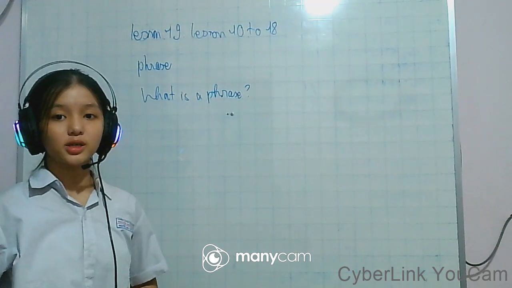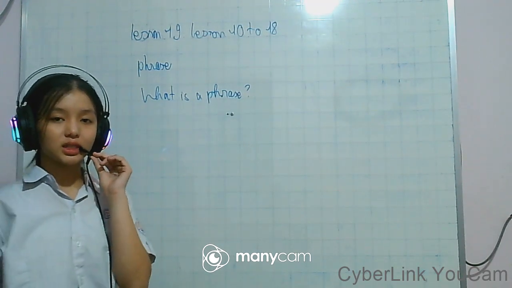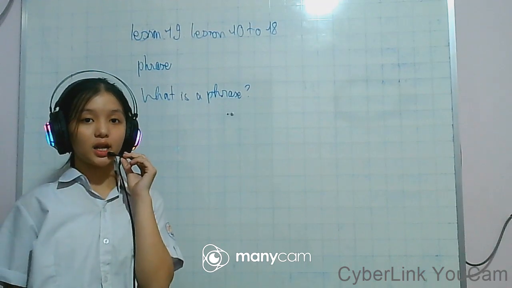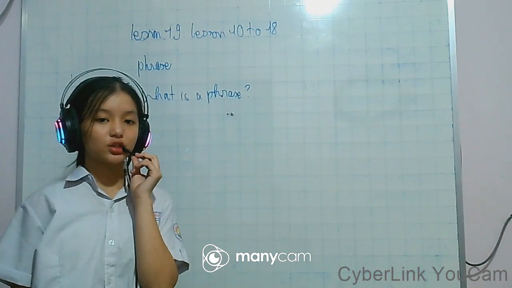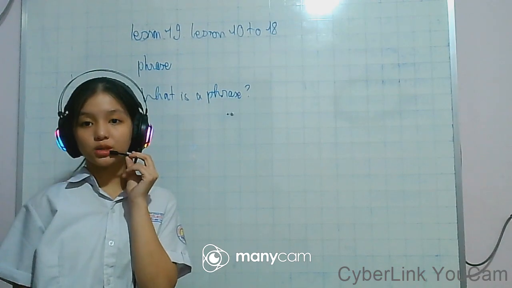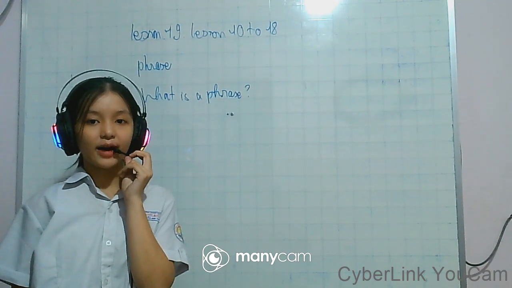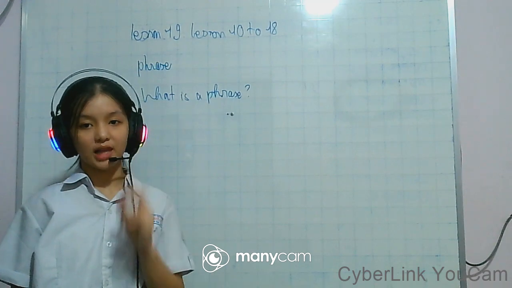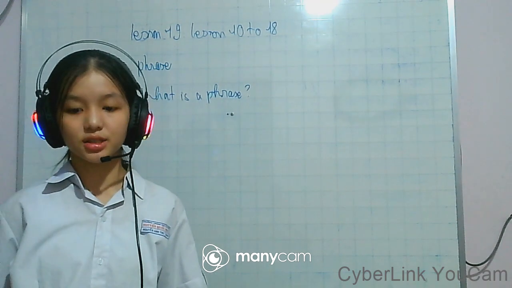What is a phrase? A phrase means a group of words that does not contain a full meaning of subject and verb. So if it has a verb, it doesn't have a subject, and if it has a subject, it doesn't have a verb.